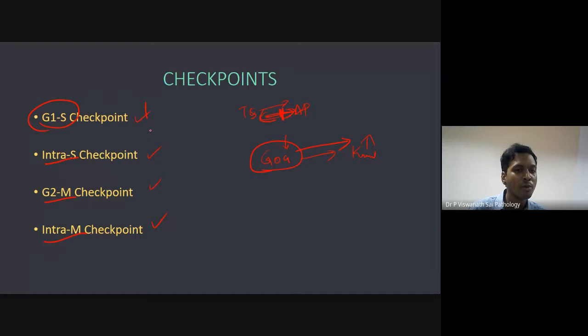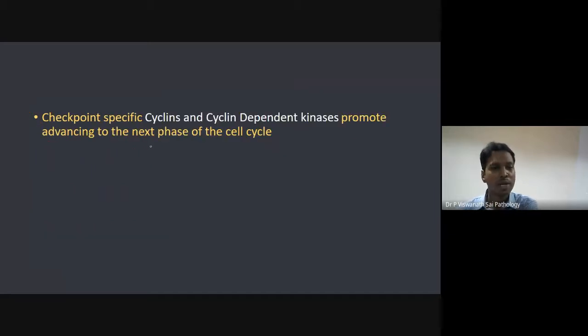So the most important checkpoint out of all of these, can anyone guess which is the most important checkpoint? Yeah, G1 to S. G1 to S is the most important because I told you once you are in S phase, there is no going back. If you don't want the cell to divide, you have to stop it at G1 phase. So G1 to S phase is the most important checkpoint. I'll tell you what happens here in a while, but that is the idea.